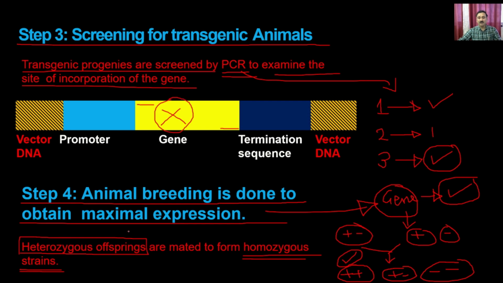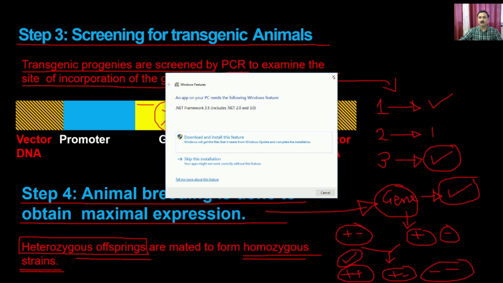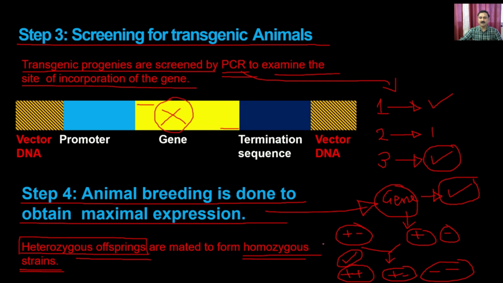But you always keep the organisms in a heterozygous condition so that the organism is going to proliferate. If you want homozygous organisms, you can simply do the mating for one generation. It is going to give you a single generation of homozygous strains, and that's how you can use this homozygous strain for whatever exclusive purpose for which you are generating these transgenic animals.